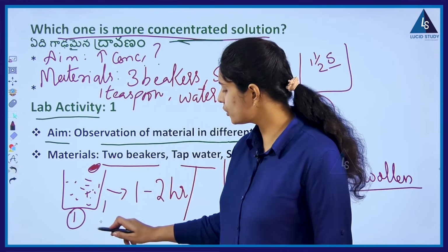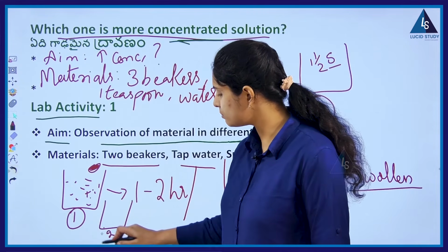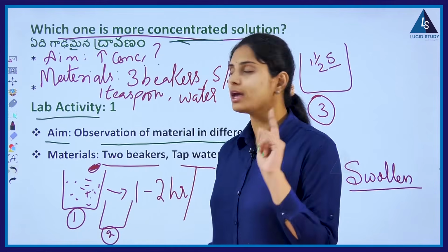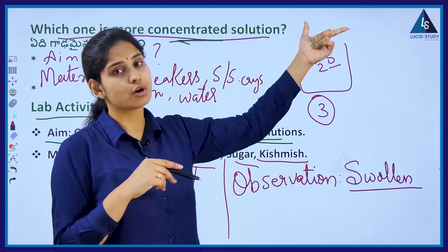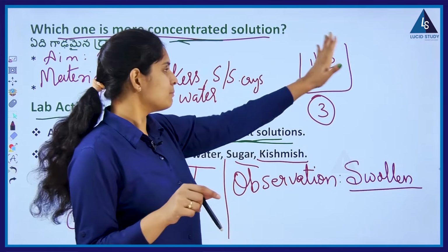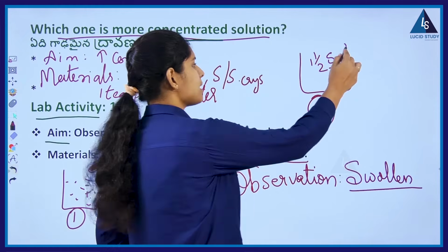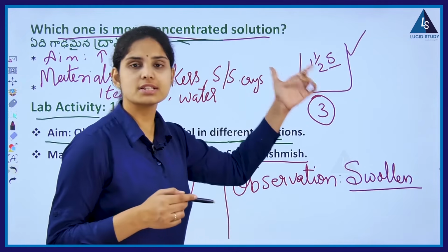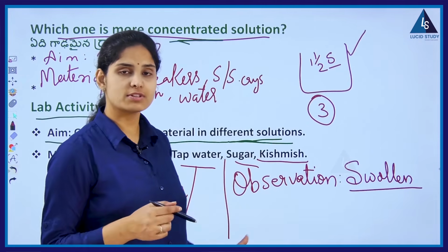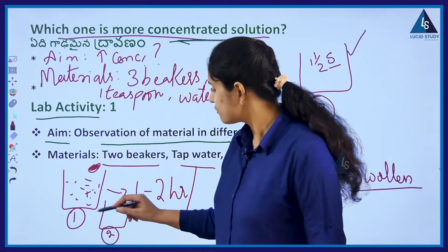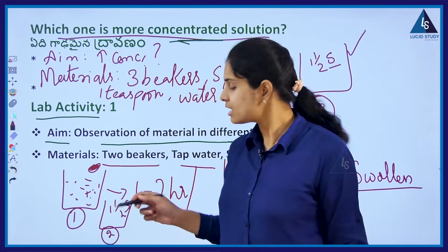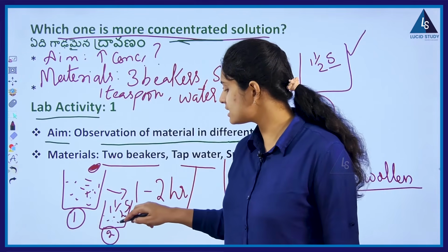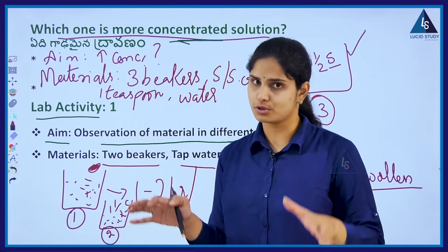Now we are going to do the activity with beaker number 2, which we used in the previous activity to know which has high concentration. Remember? We used beaker number 3 there, as you can see here. Now use the same beaker in this activity as beaker number 2, which has 1.5 spoons of sugar. Yes, now add some more sugar so that it becomes a saturated solution.